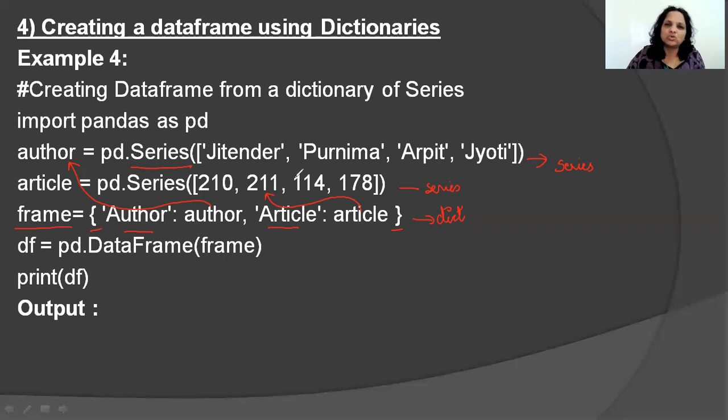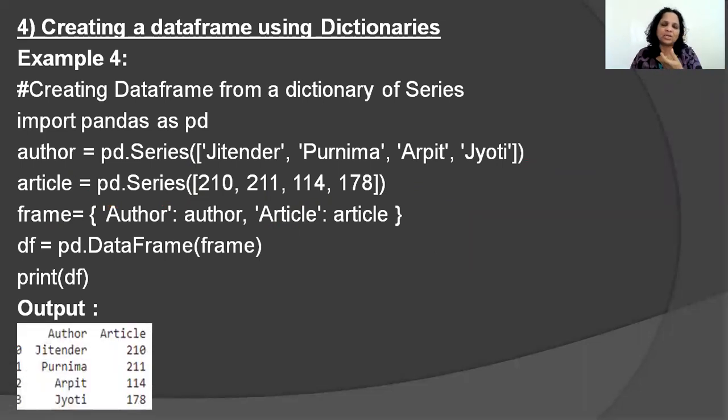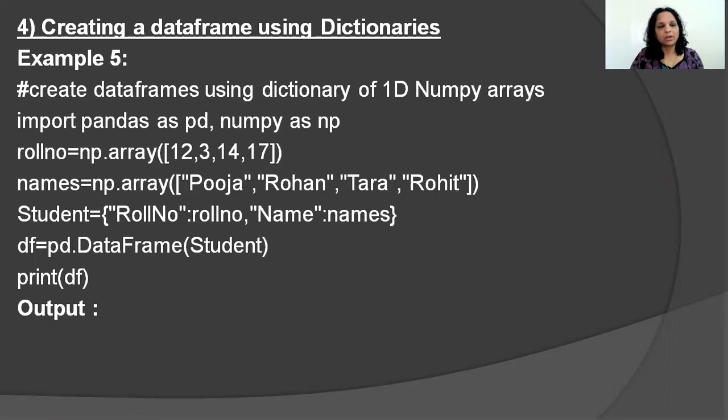Quite identical to a dictionary of lists is the dictionary of series. So what kind of output are we going to see? As expected, you have the author heading, the article heading, all authors under author, and all articles under article. And because I've not changed the index labels, they continue to remain as 0, 1, 2, and 3. Clear?